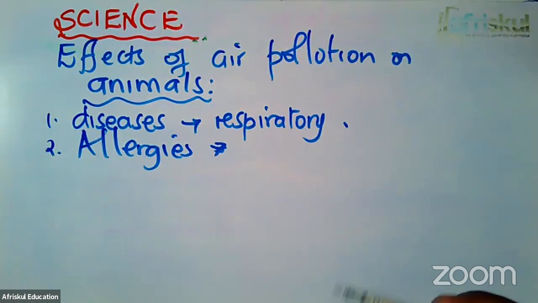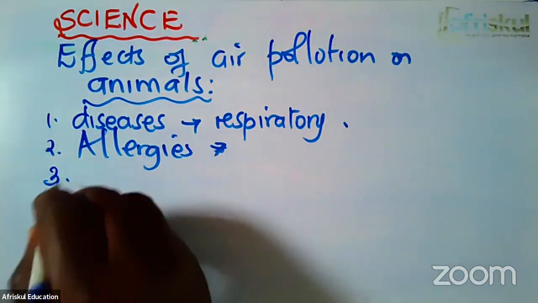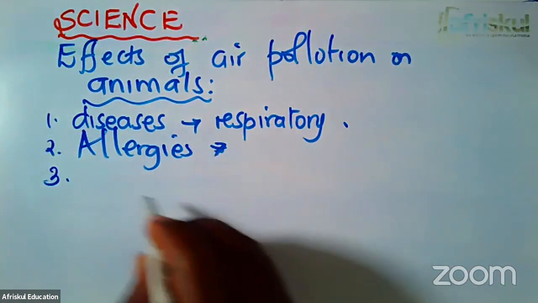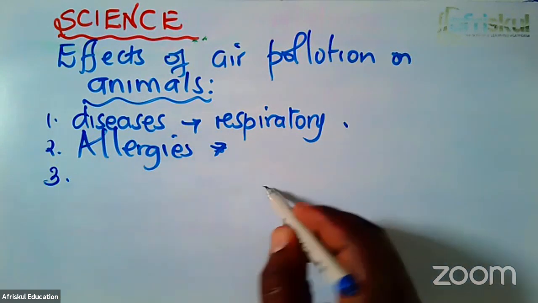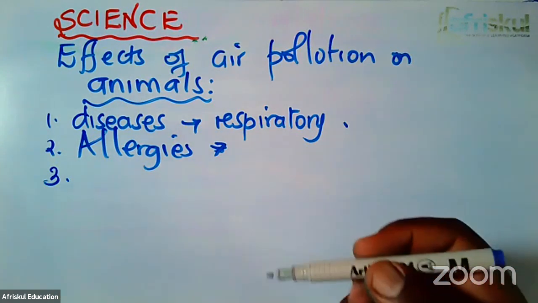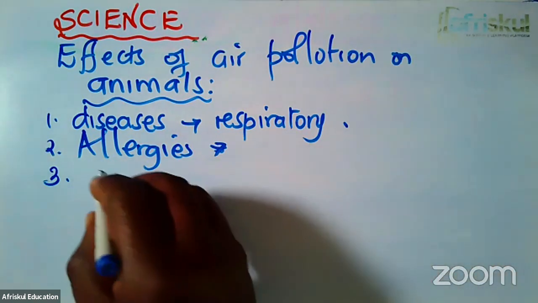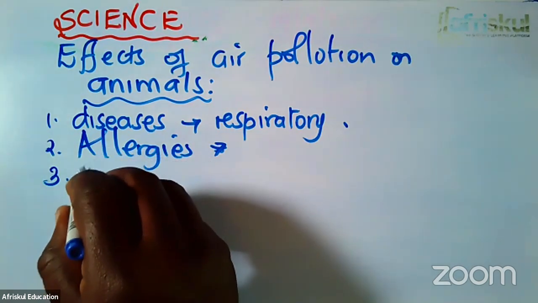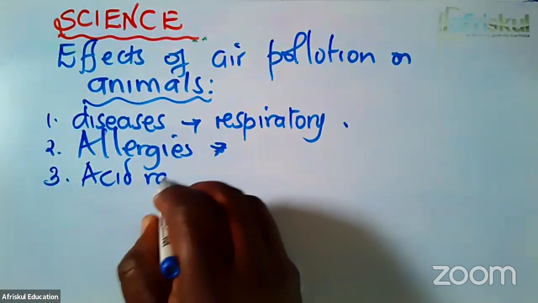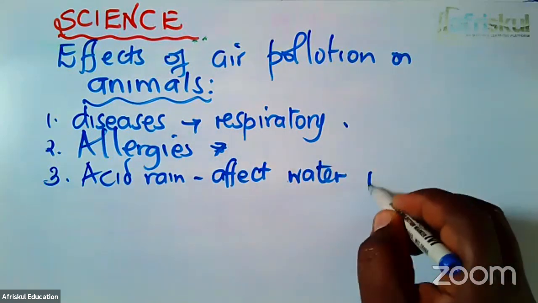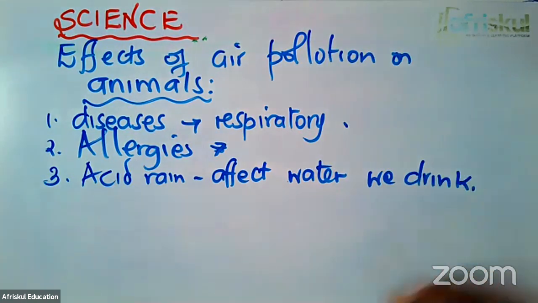The other effect is when we have acid rain. The acid rain affects the water that we take. And in that case, when the water is affected and then we take the water, it means that we shall have some deposits of some unwanted minerals in our body. So acid rain affects the water we drink. And this one may be harmful to animals and human beings included.